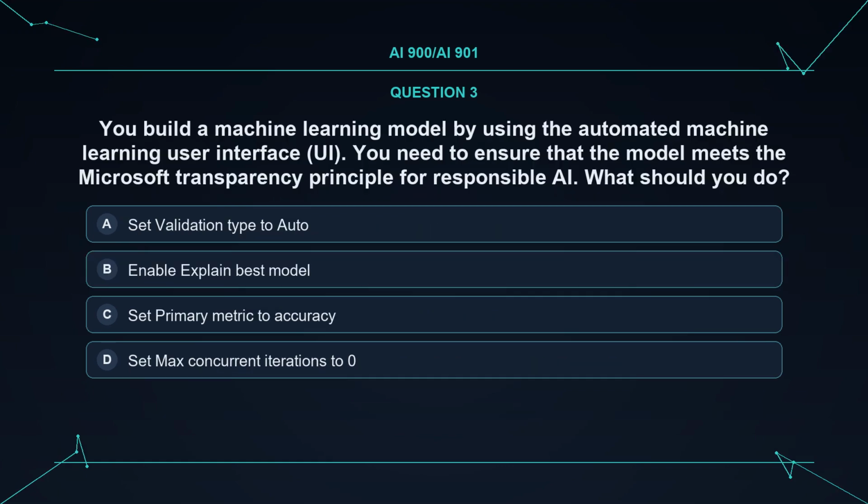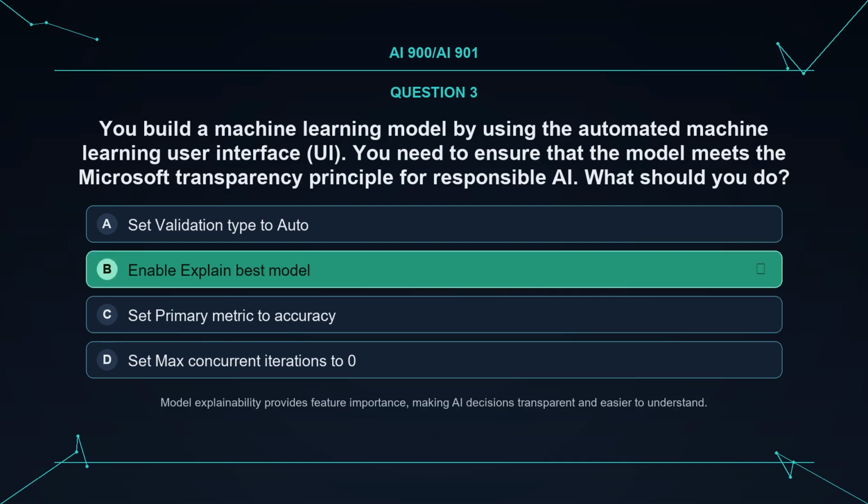Question. You build a machine learning model by using the Automated Machine Learning User Interface (UI). You need to ensure that the model meets the Microsoft Transparency Principle for Responsible AI. What should you do? Option A. Set validation type to auto. Option B. Enable explain best model. Option C. Set primary metric to accuracy. Option D. Set max concurrent iterations to 0.